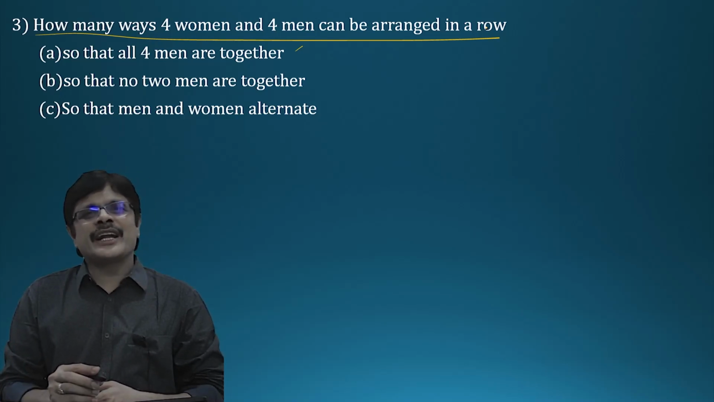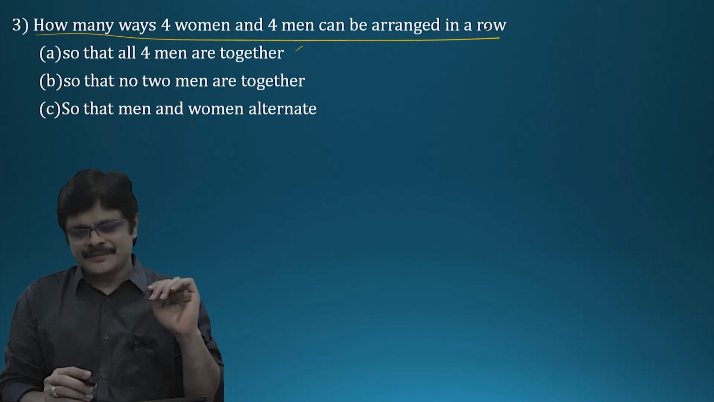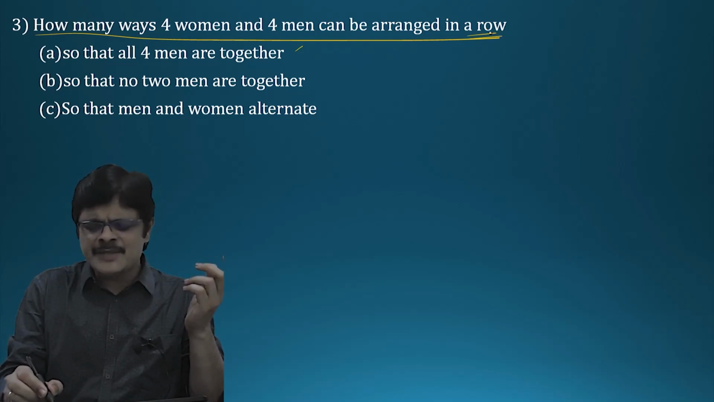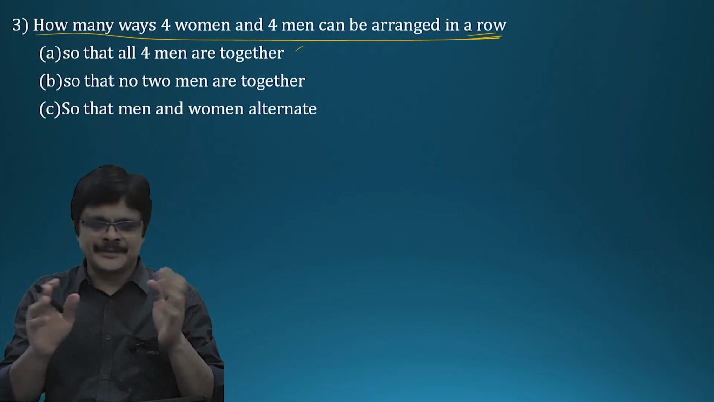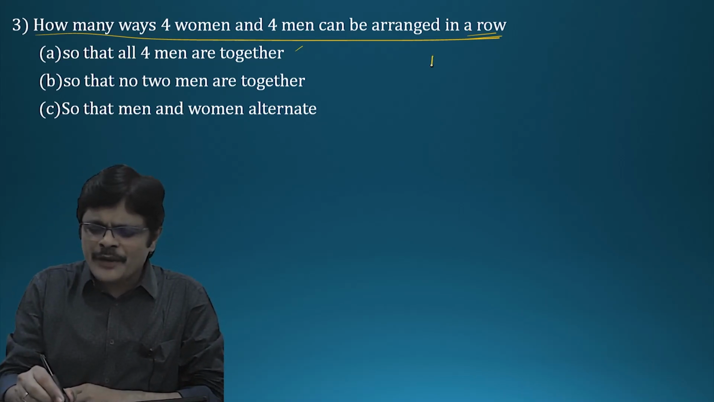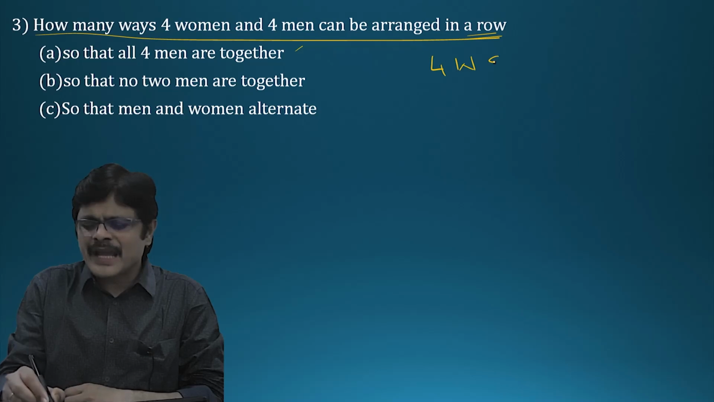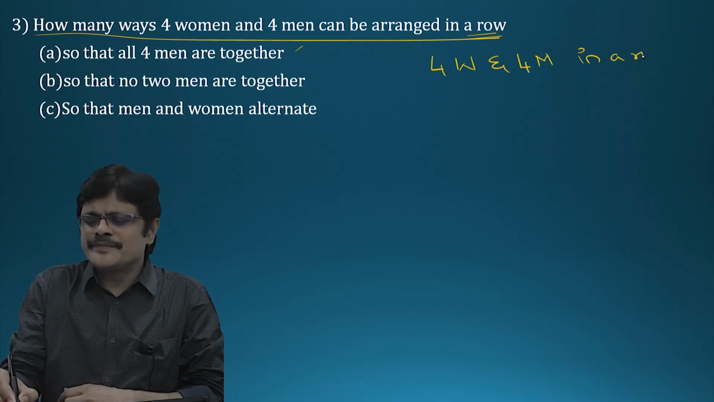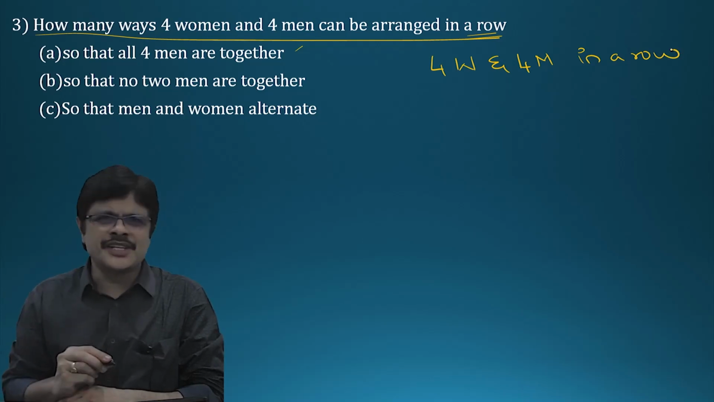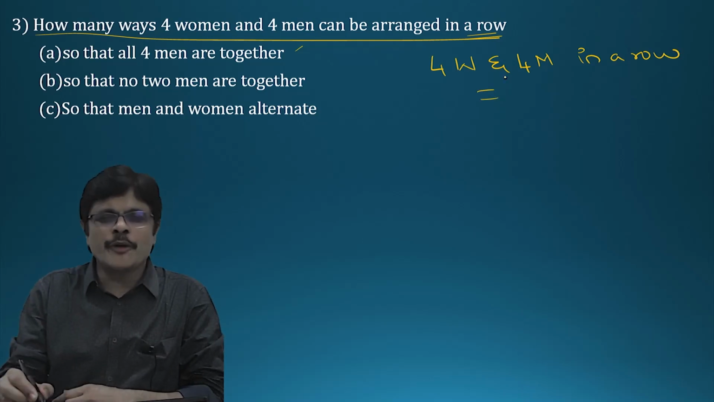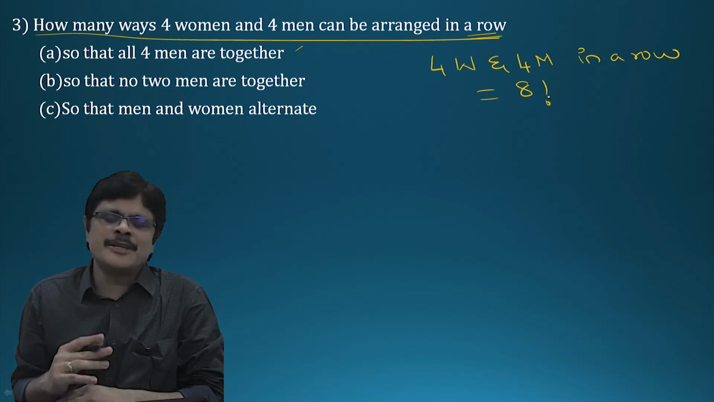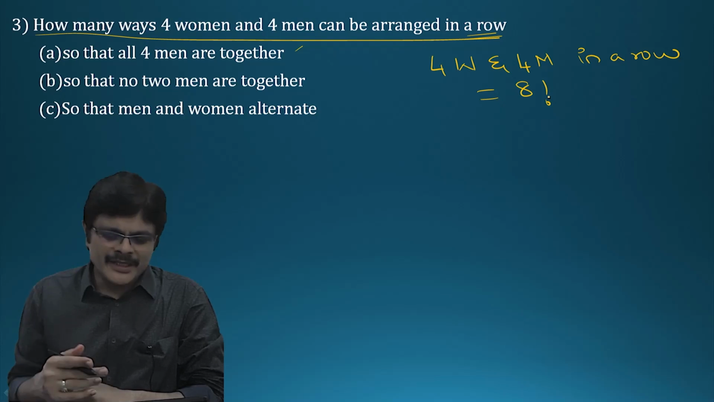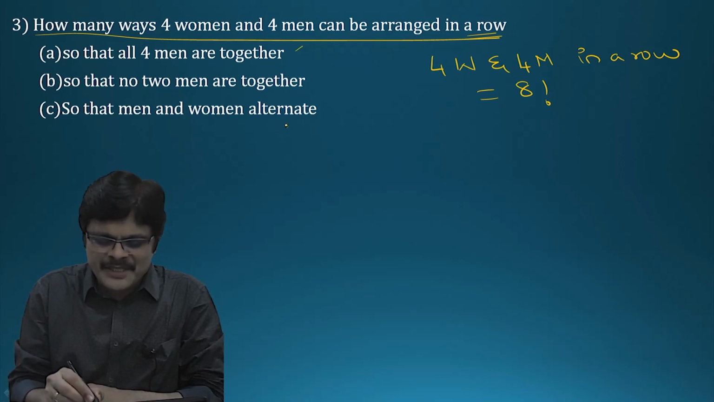How many ways can you arrange 4 women and 4 men? Even though the problem mentions a row, if it were not mentioned, by default it is in a row line. So please tell me, how can you arrange 4 women and 4 men in a row? Suppose I don't put any condition, it's the easiest problem. 4 plus 4 is 8, so you can arrange them in 8 factorial ways. Happy situation.